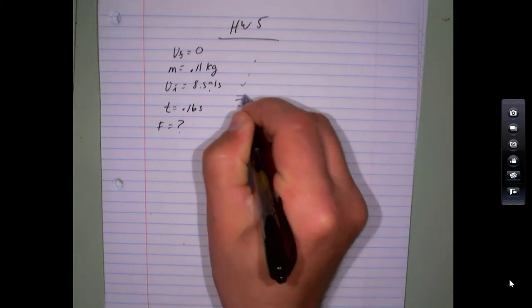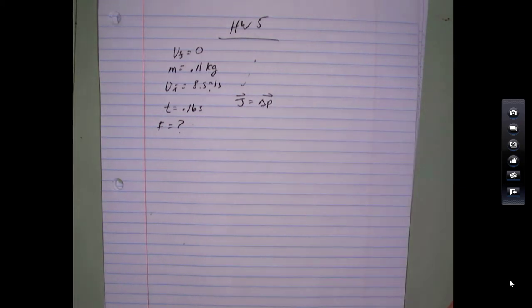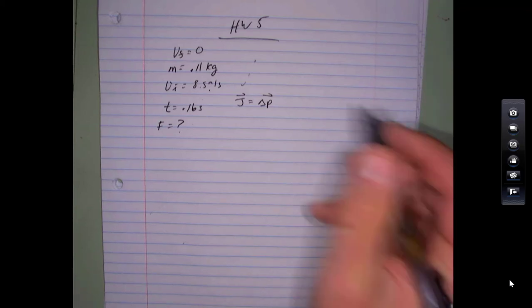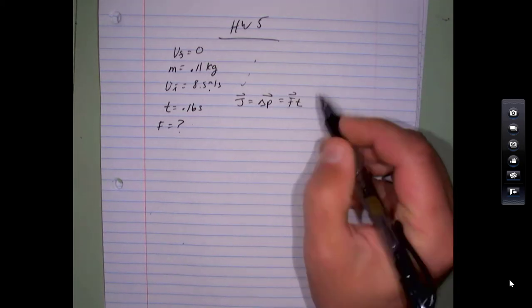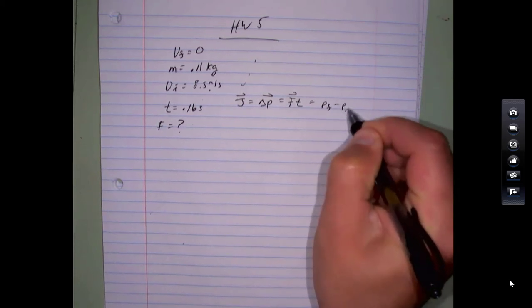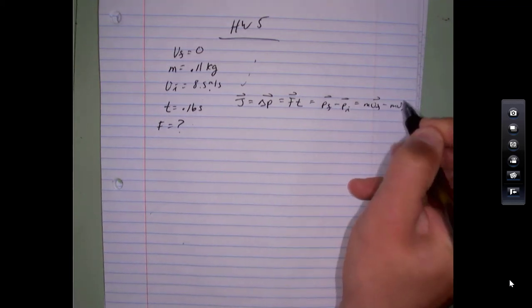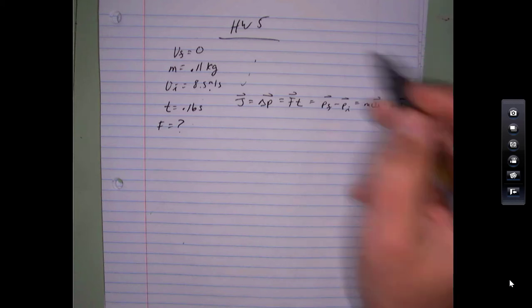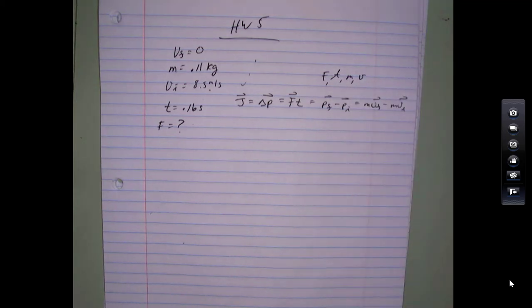Impulse, J is the symbol for impulse. It's just another word for change in momentum. It is related to the force, but it doesn't have to be a quick force. The word impulse makes you think that it's just some kind of short duration force, and it doesn't have to be. It is equal to force times time. That's the change in momentum: final momentum minus initial momentum, m v final minus m v initial. Lots of different ways of writing it. So whenever you have a problem that involves force, time, mass, and velocity, think about the impulse relationship.